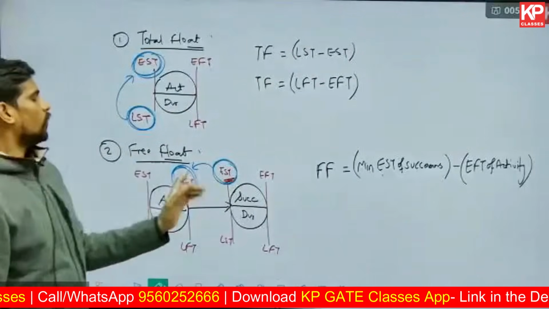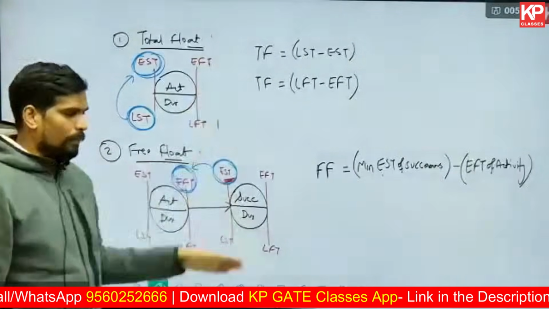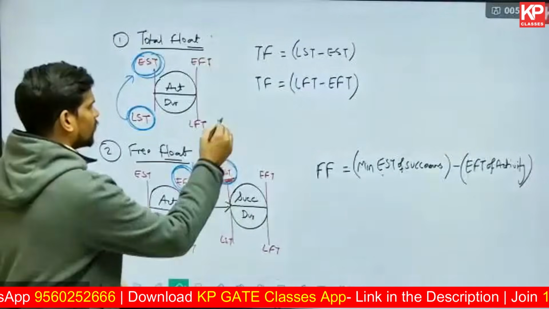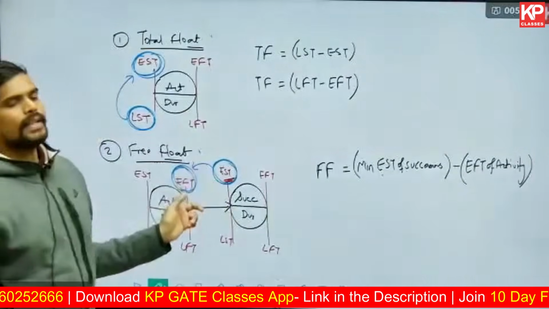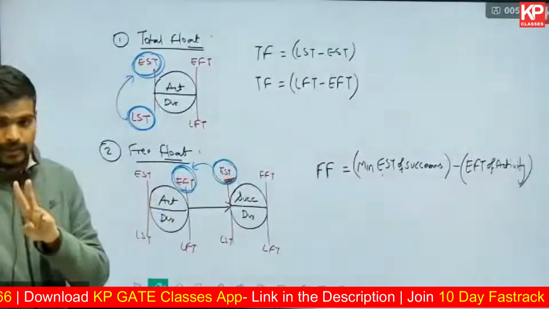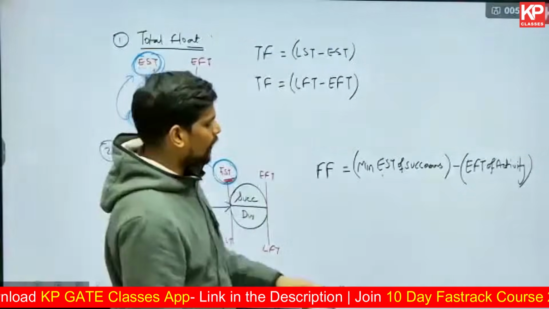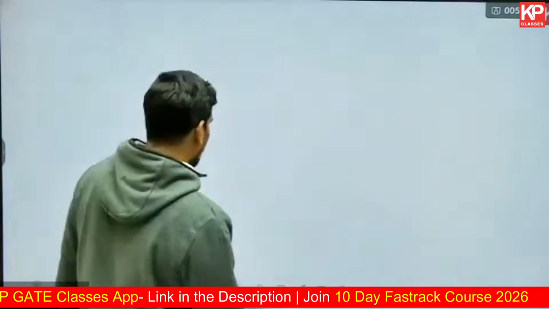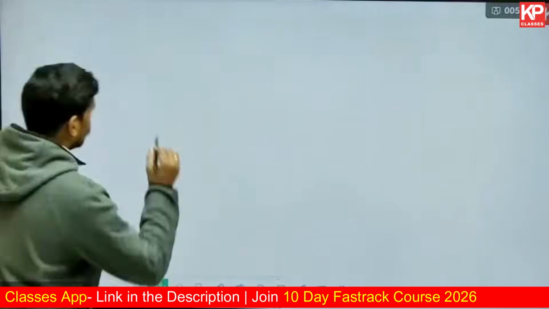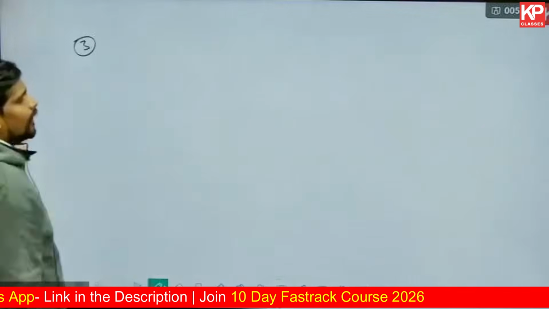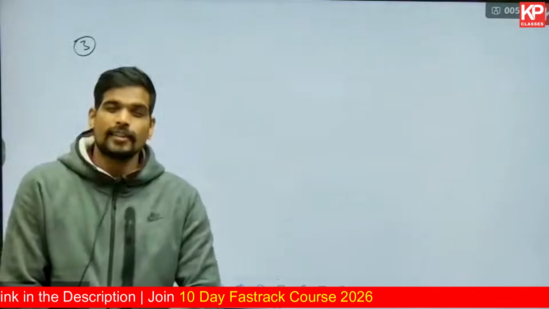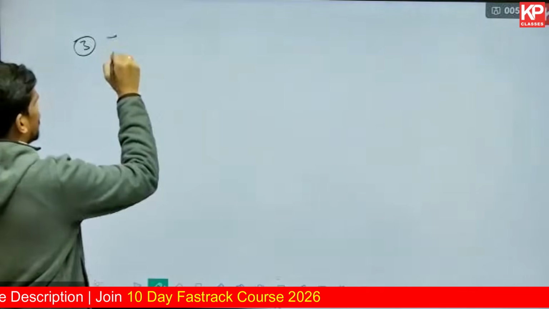In free float, you take the minimum early start time by comparing all the successors. If there is one successor, you will take its EST minus EFT of the given activity. That is the second formula. Questions are asked on all these formulae in the GATE examination. The third one is interfering float, which is actually straightforward.